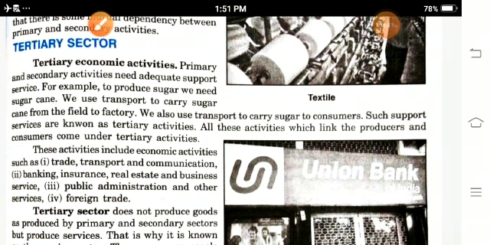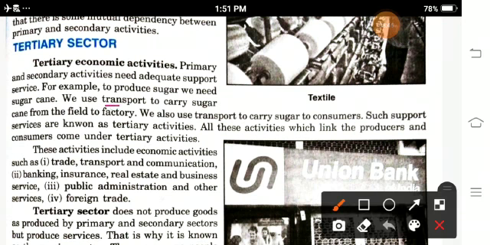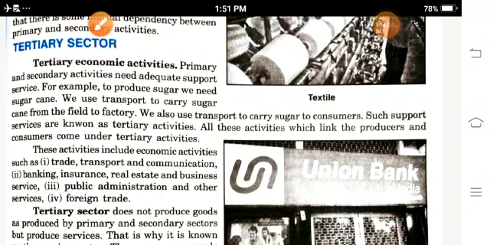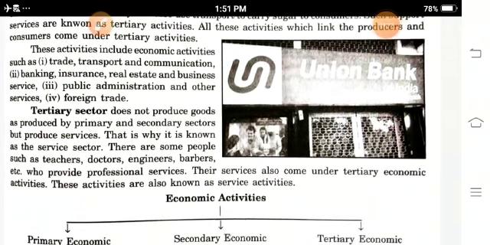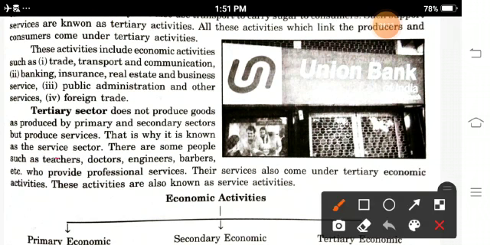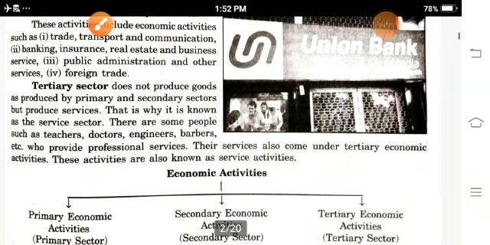Now here, for example, to produce sugar we need sugarcane, so we use transport to carry sugarcane from the field to the factory. The activities like trade, transport, communication, banking, insurance, real estate, business, public administration, foreign trade are examples of the tertiary sector. The tertiary sector does not produce goods but provides services, for example doctors, teachers, engineers, and barbers, they provide you services.